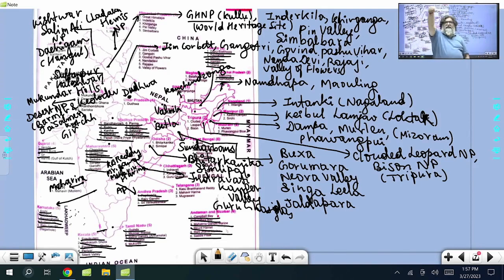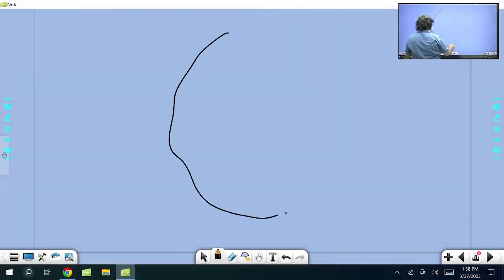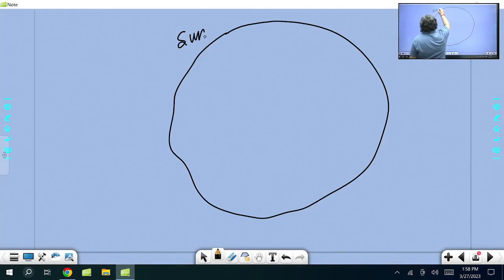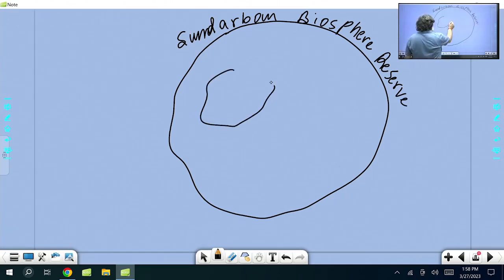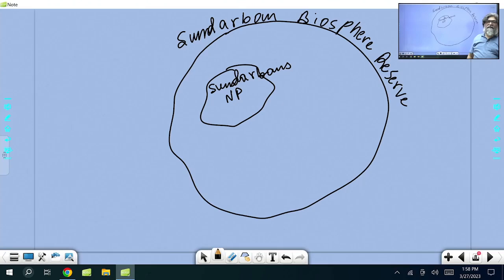Nanda Devi Biosphere Reserve is a large area. Within that area, if I take this as the Biosphere Reserve, let's say Sundarban Biosphere Reserve, within that there will be a national park. The government would have marked here Sundarban National Park. That may lie within the Biosphere Reserve. Always remember the Biosphere Reserve is always a landscape ecosystem.